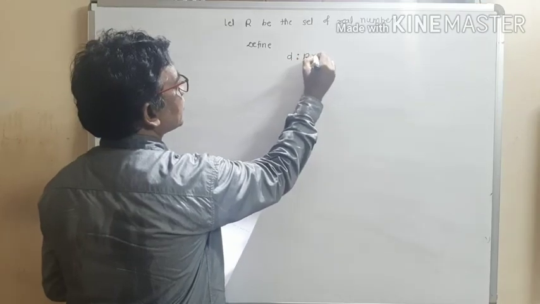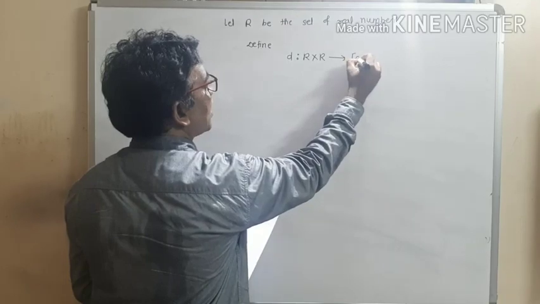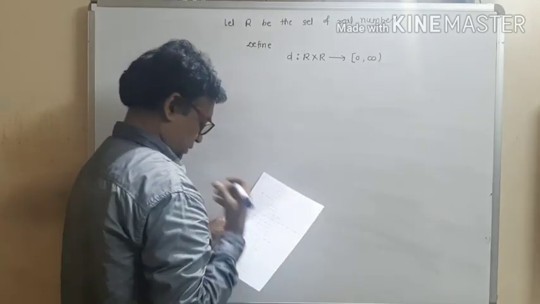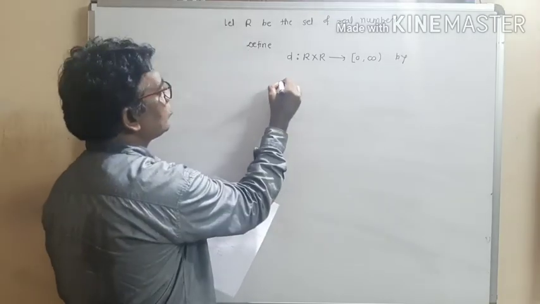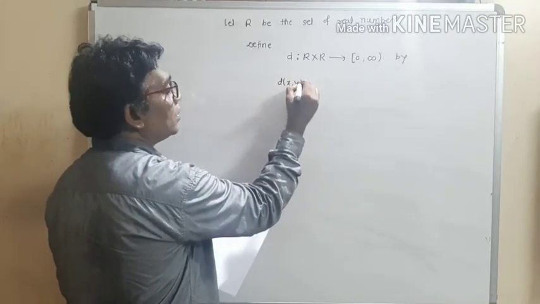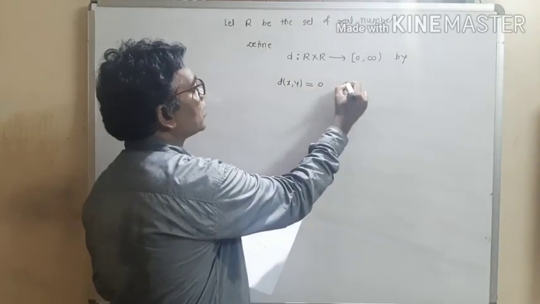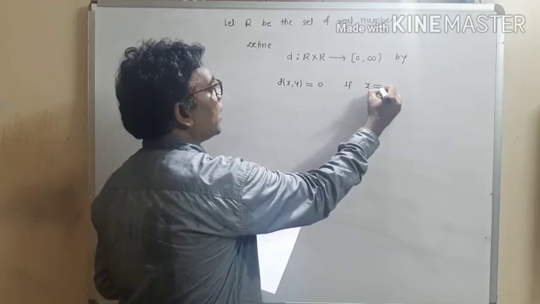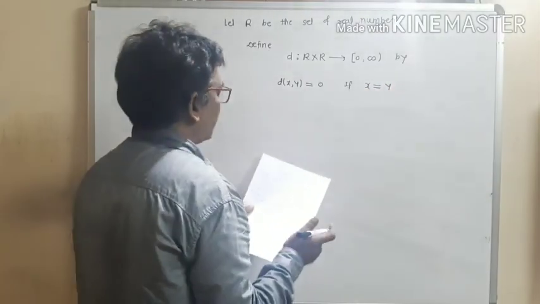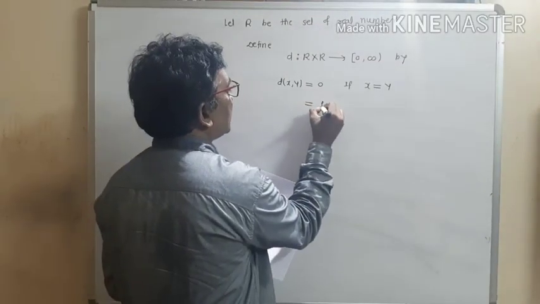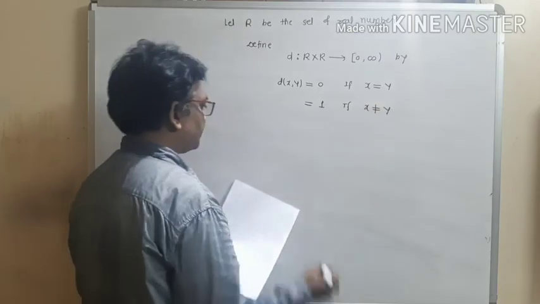Define d from R cross R to 0 infinity by distance of xy is equal to 0 if x is equal to y, and equal to 1 if x not equal to y.